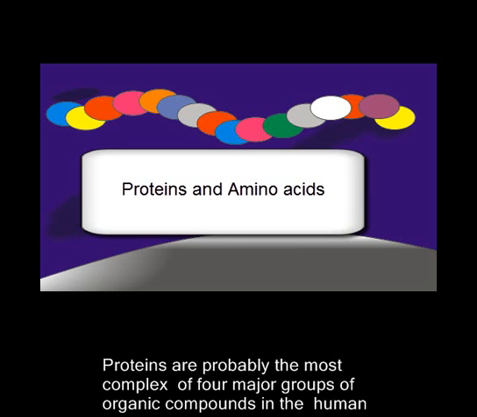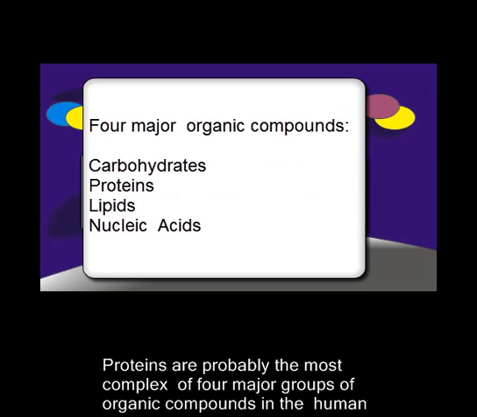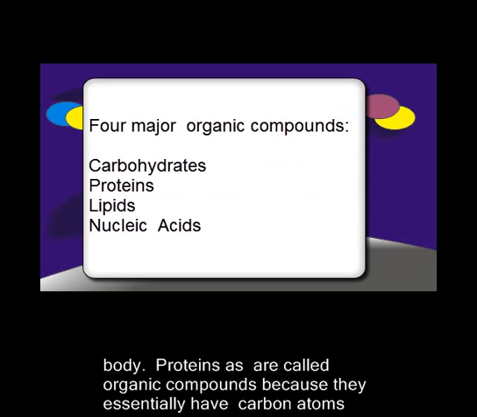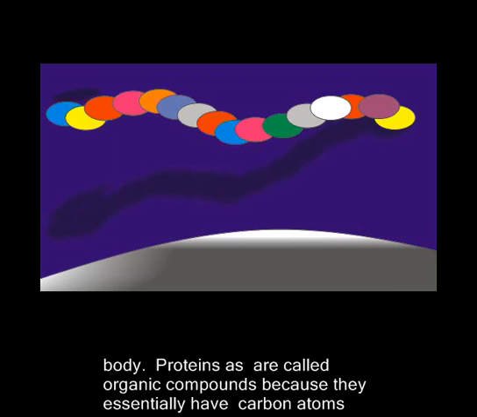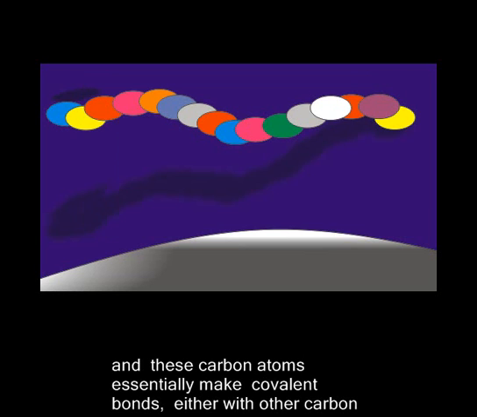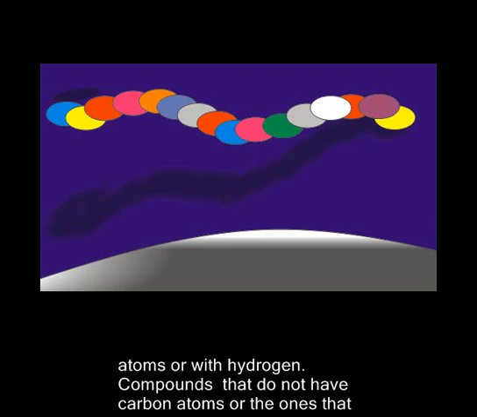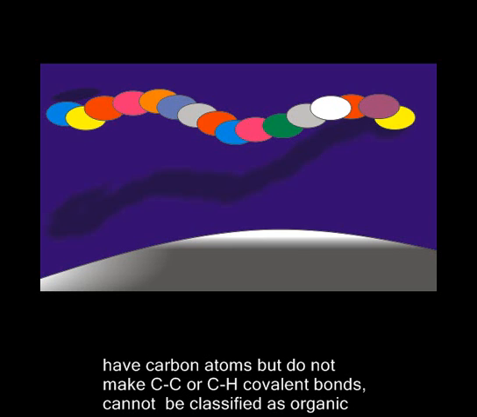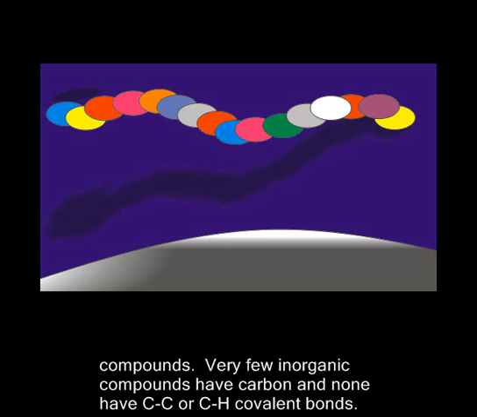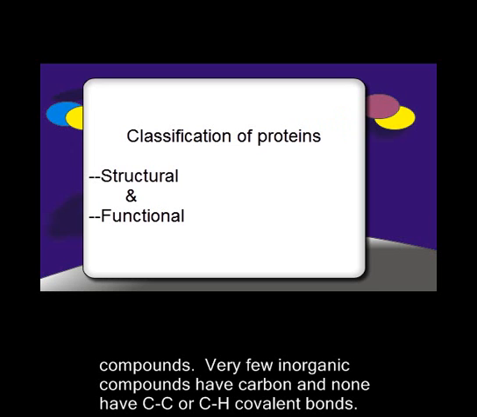Proteins are probably the most complex of four major groups of organic compounds in the human body. Proteins are called organic compounds because they essentially have carbon atoms, and these carbon atoms make covalent bonds, either with other carbon atoms or with hydrogen. Compounds that do not have carbon atoms, or the ones that have carbon atoms but do not make carbon to carbon or carbon to hydrogen covalent bonds, cannot be classified as organic compounds. Very few inorganic compounds have carbon atoms, and none have carbon to carbon or carbon to hydrogen covalent bonds.